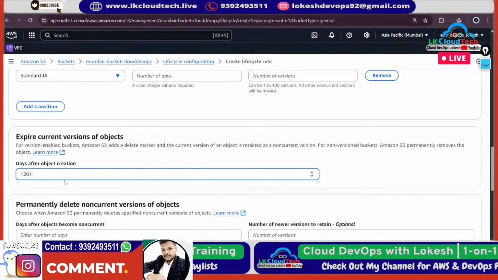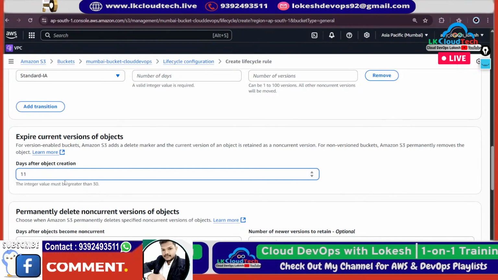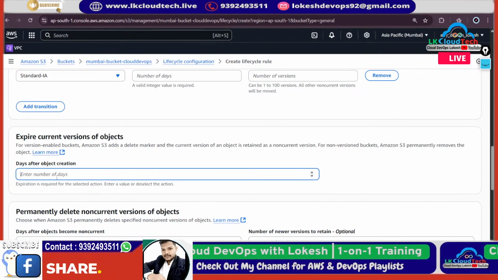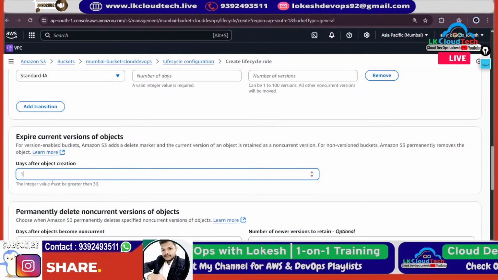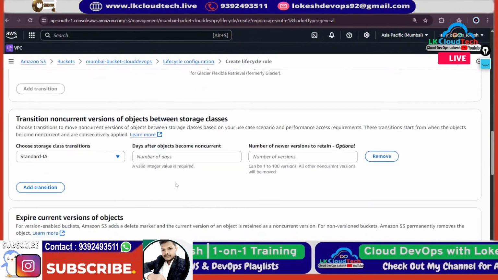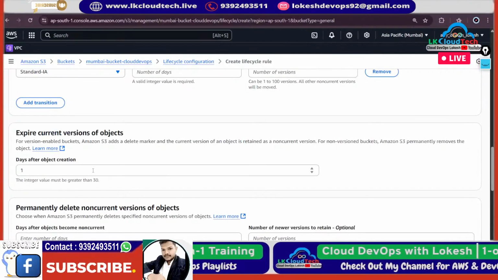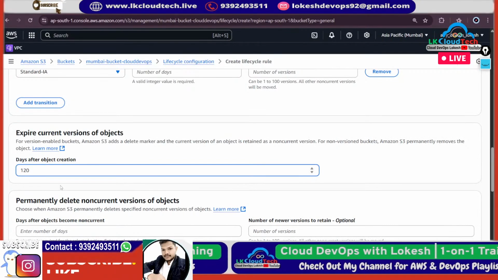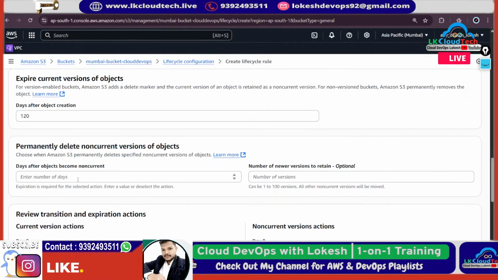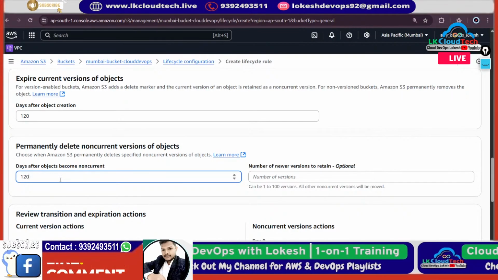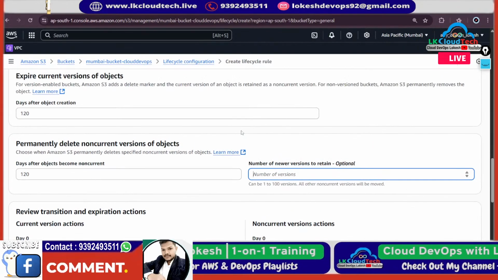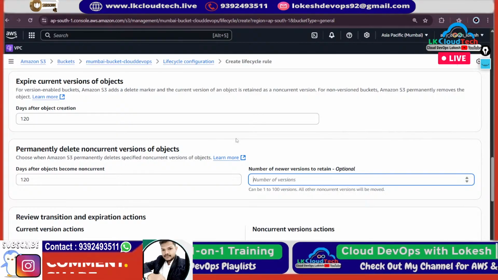Minimum, see, for example, I want to keep 0 days. The integer value must be greater than 0. Why? We mentioned here a minimum of 30 days. So I will keep 120. Permanently delete non-current versions. This is for the current version, and this is for the non-current version, which is the old one. I'll keep 120. They are providing these options; if you want to utilize them as per your requirement, you can.